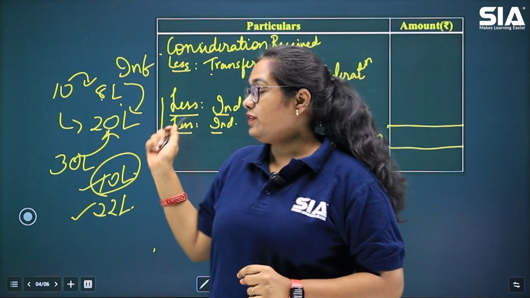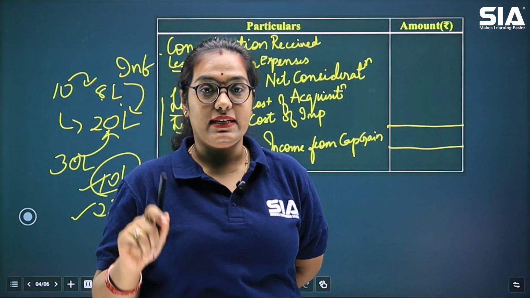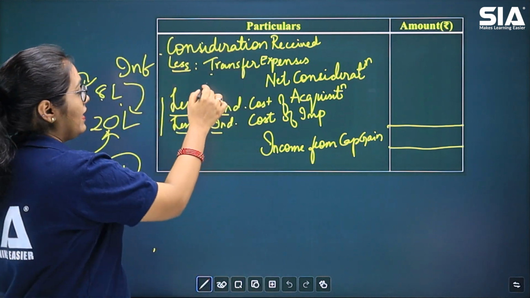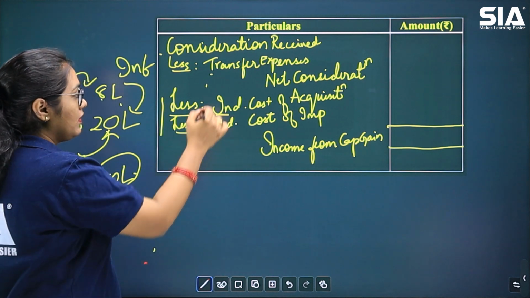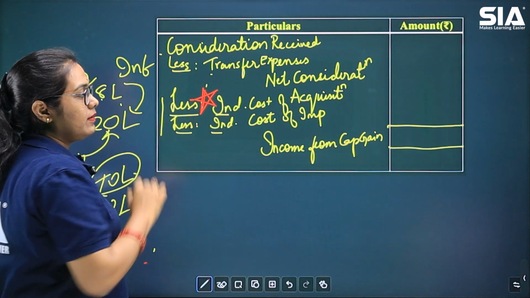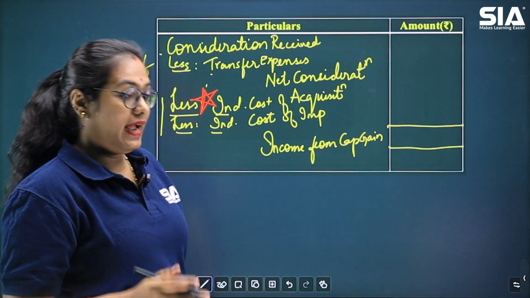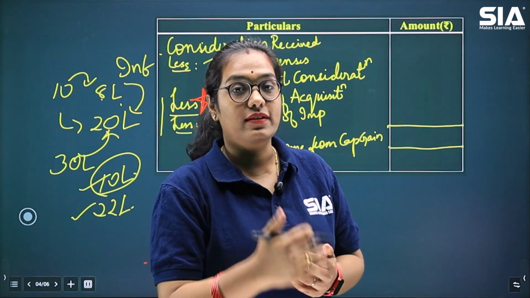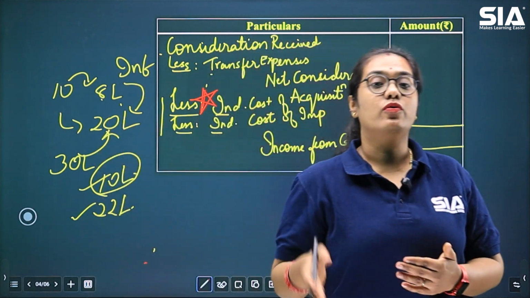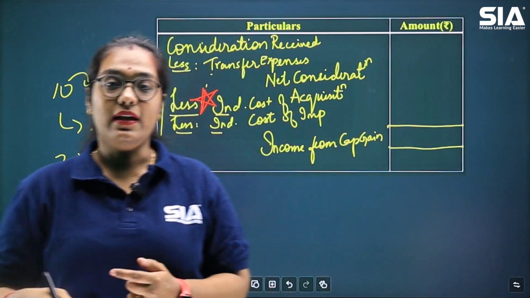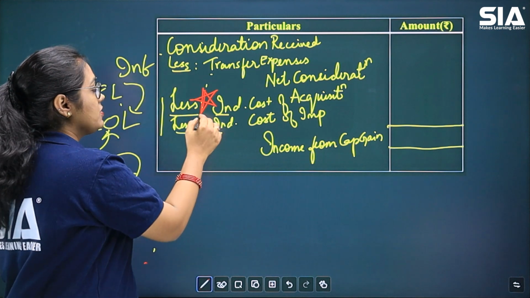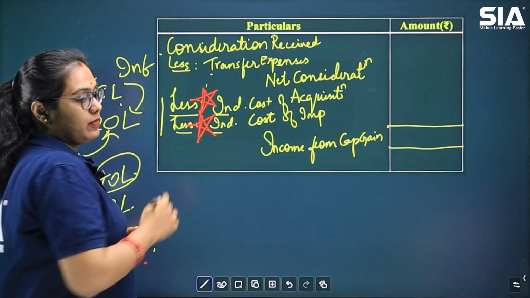So if the asset is a long-term capital asset, then indexed cost of acquisition will be applicable, right? And the next thing in the question, you have to further read whether there is any improvement made to the asset. If any improvement has been made, then we will go ahead with the deduction of indexed cost of improvement.